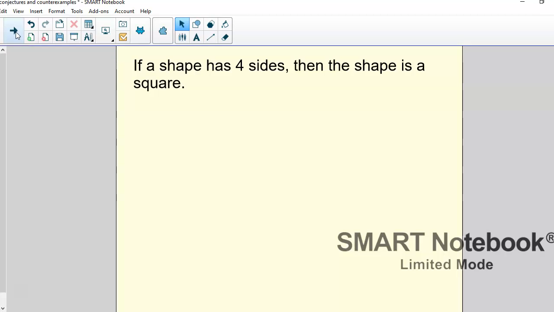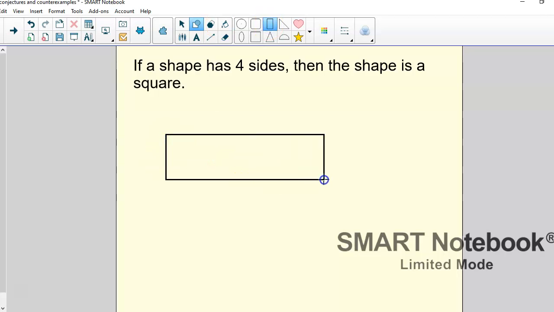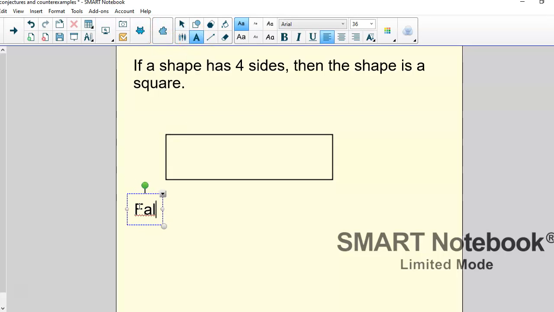It says, if a shape has four sides, then the shape is a square. Okay, so first we want to think, is that true or false? And when we're thinking about whether it's true or false, we could try to think of some examples that might prove it false. And one thing that I think could prove it false would be like a rectangle, right? So if I draw this shape here, this is a shape that has four sides, but it is not a square. It's a rectangle. So we're going to say this is false, and the counterexample